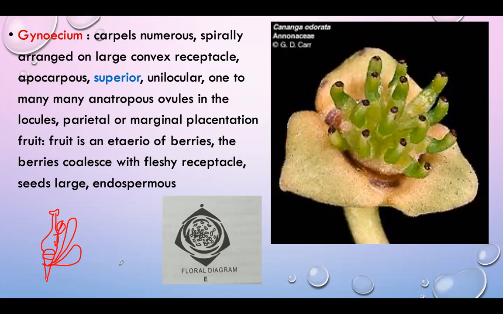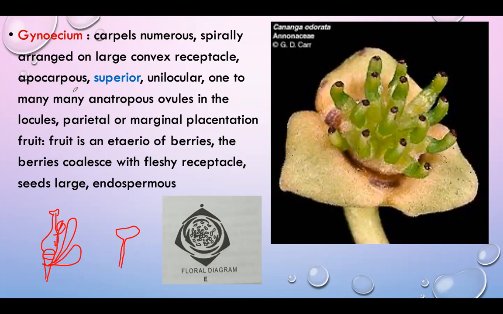This is the flower stalk, and the end part is called the receptacle or thalamus. In the thalamus, convex structures are present. Now, what is the meaning of apocarpous?